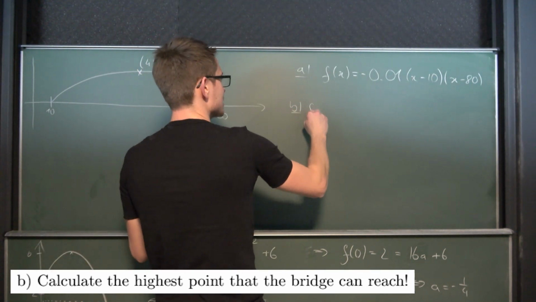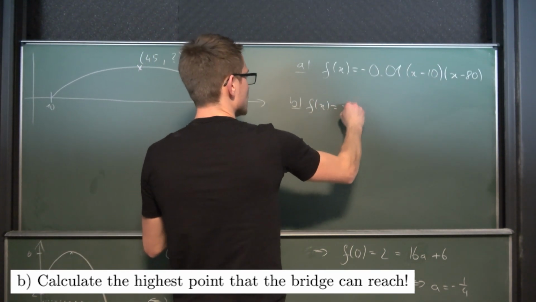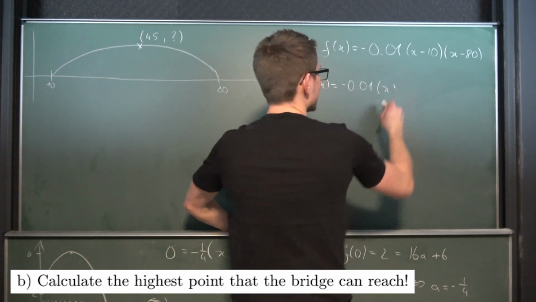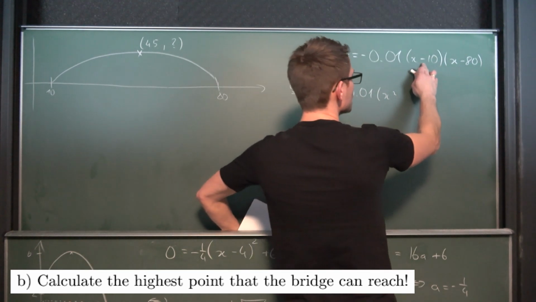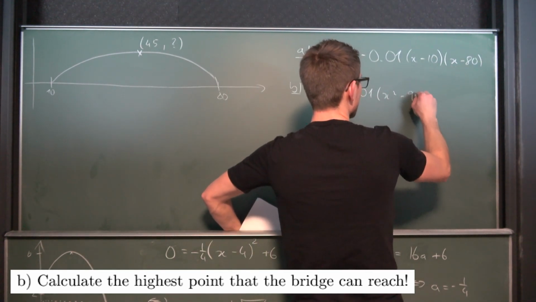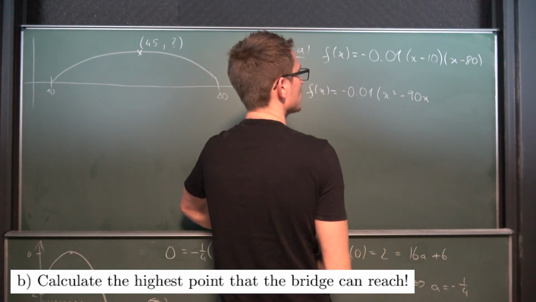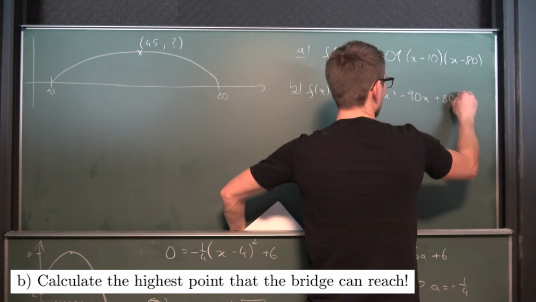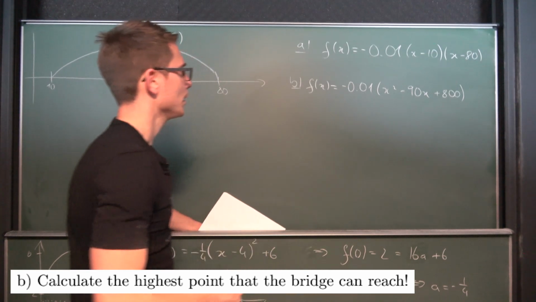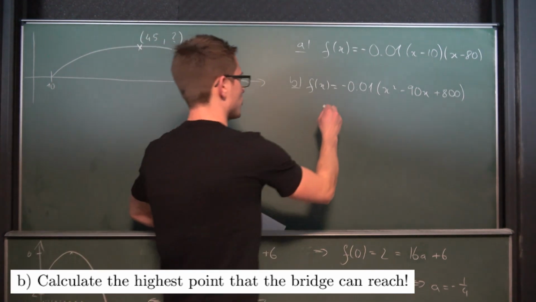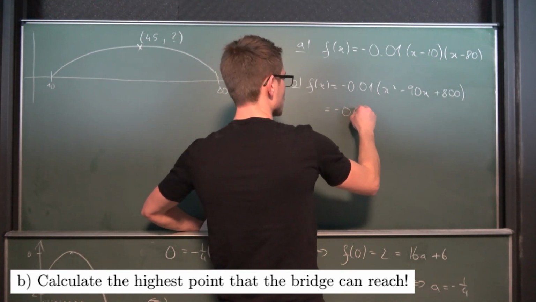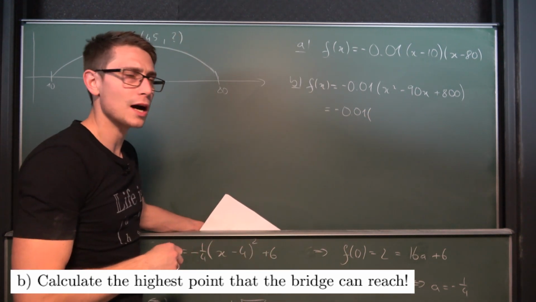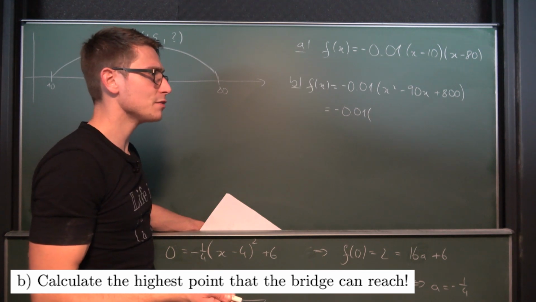So what we get is that f of x is equal to negative 0.01 times, okay, here we are going to get x squared, we are going to get negative 90x, and we are going to get plus 800. Okay. Putting this into the vertex form, we are going to get negative 0.01 times 90 is 2 times 45.